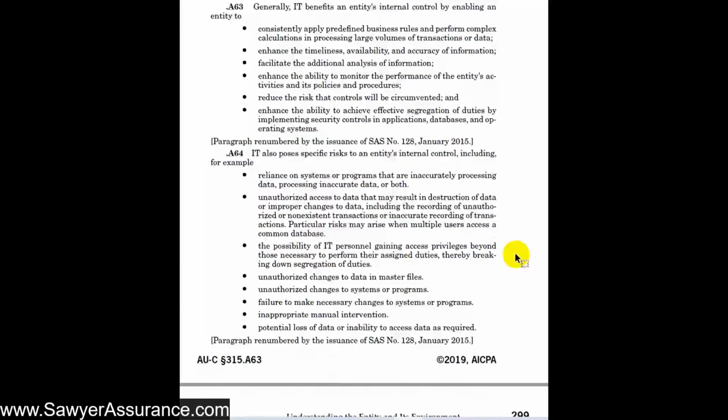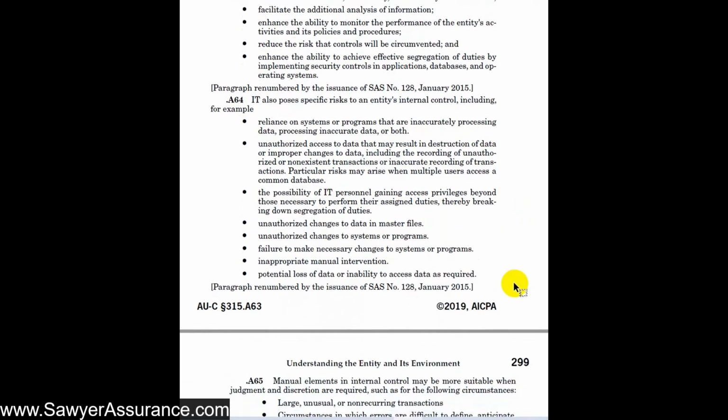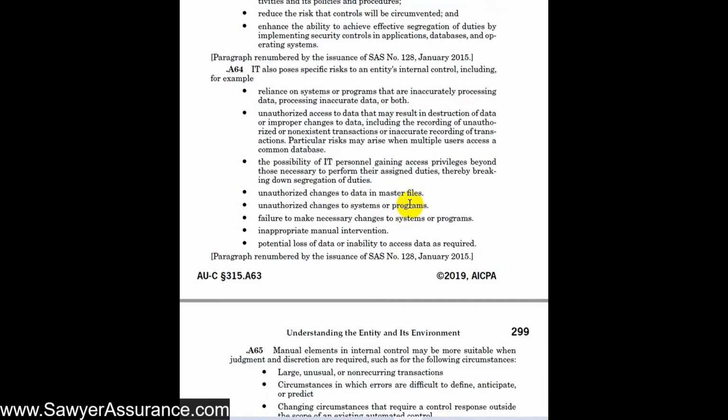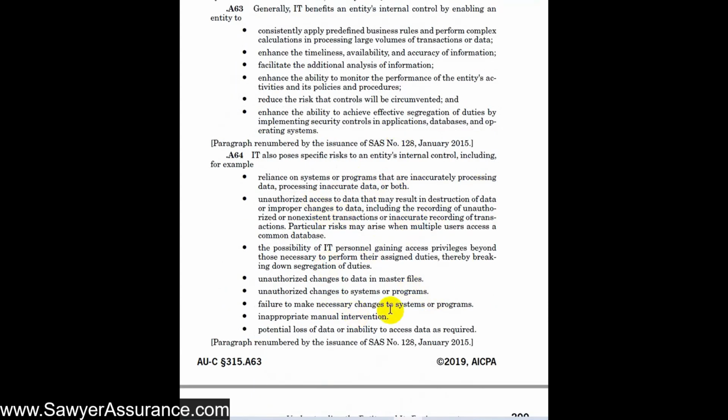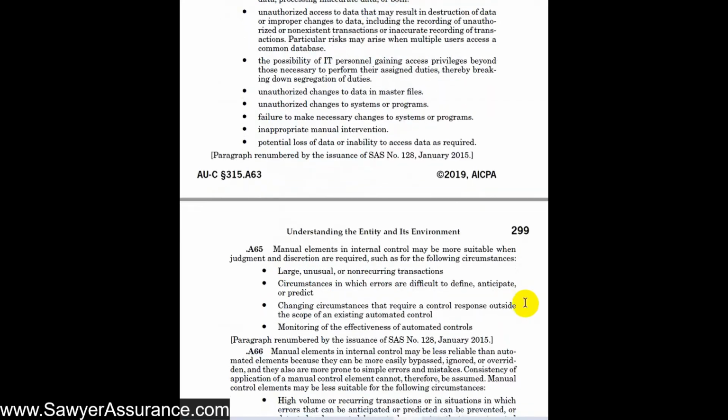However, there are some risks with using IT for internal controls too. That would include reliance on systems or programs that are inaccurately processing data, unauthorized access to data that could result in destruction of it, or authorization of transactions or inaccurate reporting. And if the IT personnel had privileges that were beyond their duties, then that would certainly break down the segregation of duties goal. There could also be unauthorized changes to master files and systems and programs, or even the failure to make changes to programs when there's supposed to be changes. So even though the intention of IT might be to automate a lot of processes and create some good internal controls, there are still some risks related to IT, and we have to understand what those are when we are developing our audit plan.